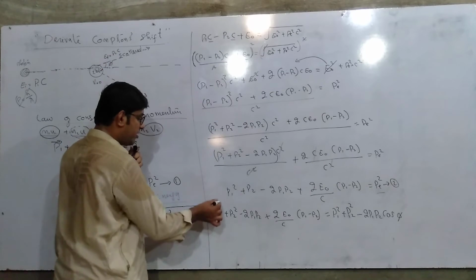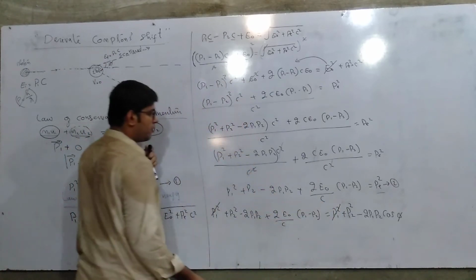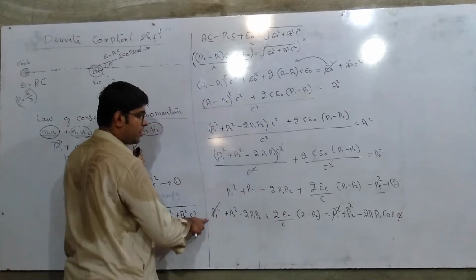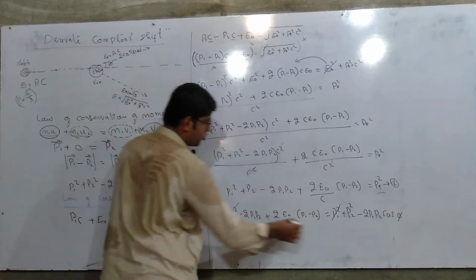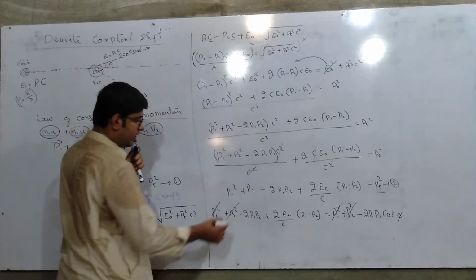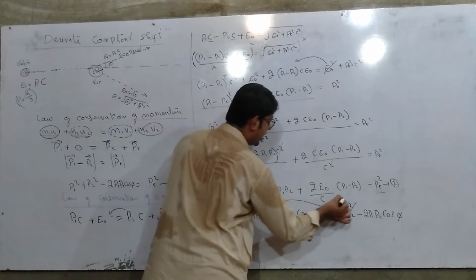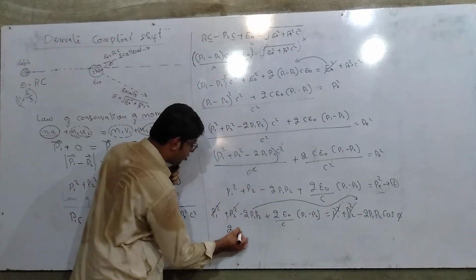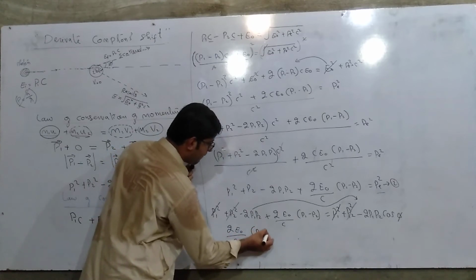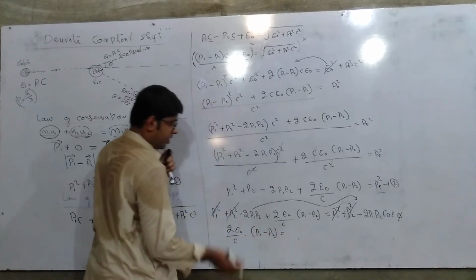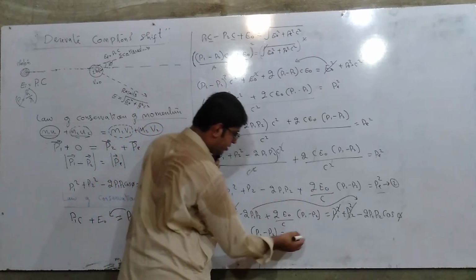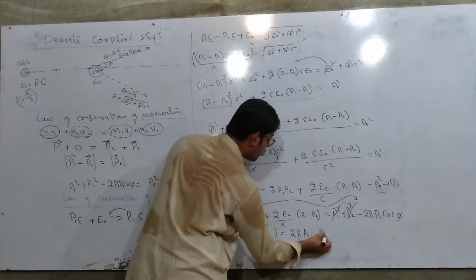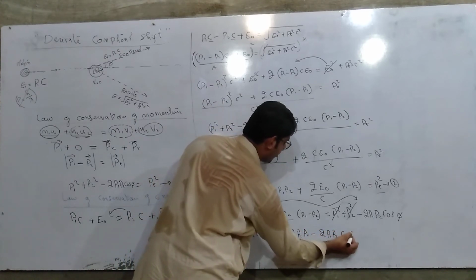Here P1 square on this side and P1 square on this side are both cancelled, because if we shift P1 square to this side it will be minus, so plus P1 and minus P1 cancel out, P2 square cancels out, and this 2P1 P2 can be shifted to this side, and we get the next expression: 2 E naught divided by C into (P1 minus P2) is equal to 2P1 P2 minus 2P1 P2 cos phi.